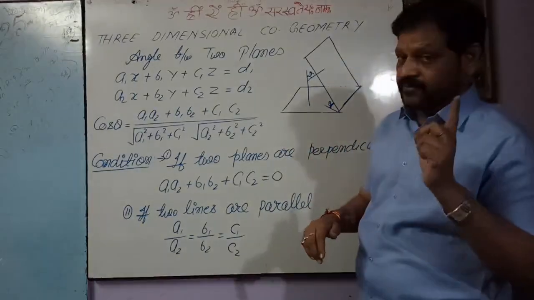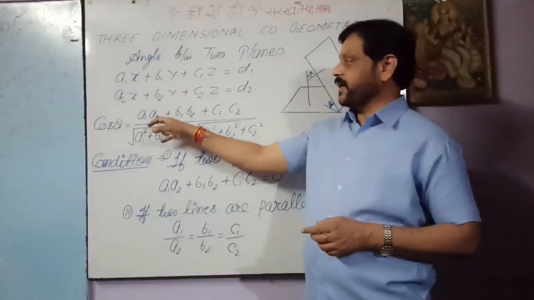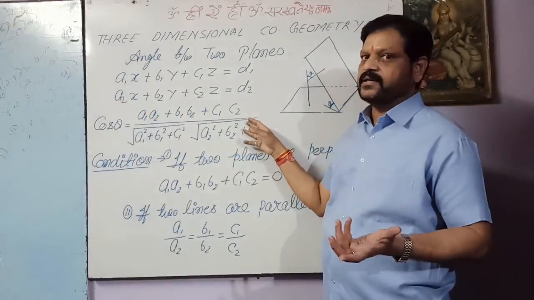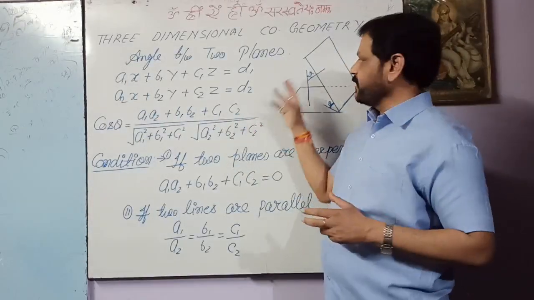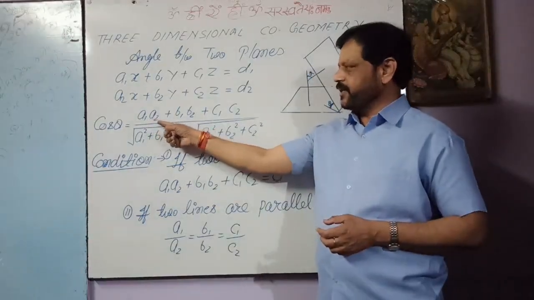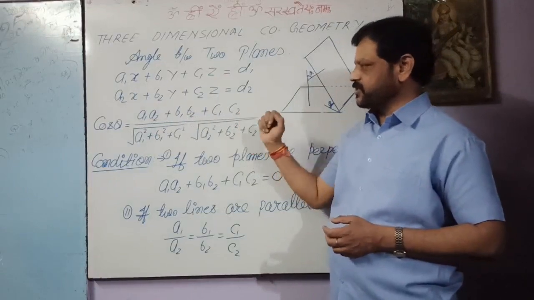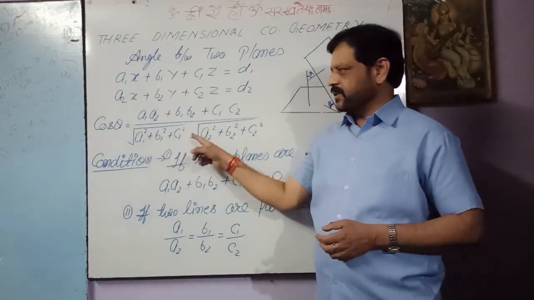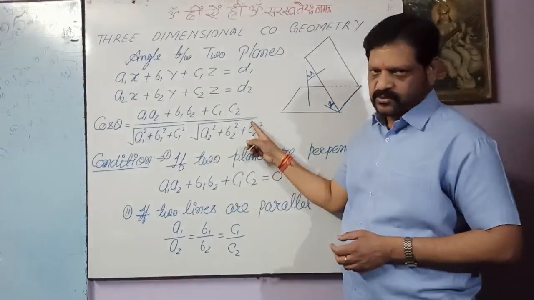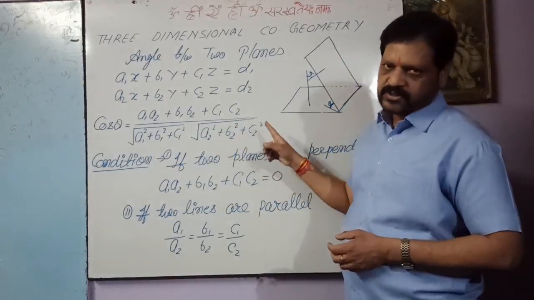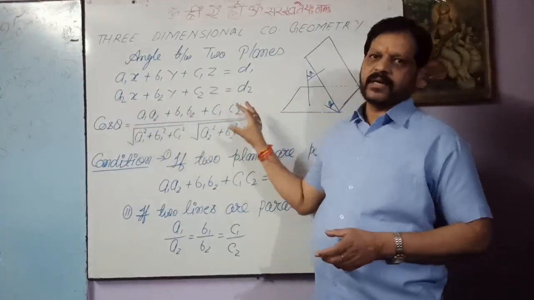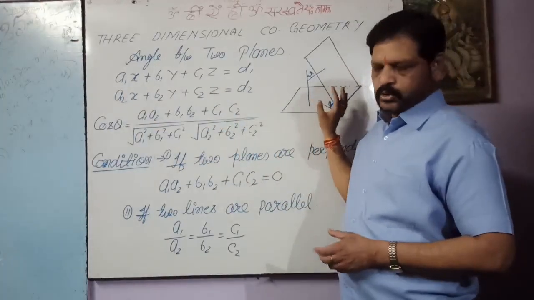And we have the formula cos theta equal to A1 A2 plus B1 B2 plus C1 C2. This is the formula to find the angle between two lines, and normals are also lines. So cos theta equal to A1 A2 plus B1 B2 plus C1 C2 divided by under the root A1 square plus B1 square plus C1 square, and under the root A2 square plus B2 square plus C2 square. This formula gives the angle between the two planes.